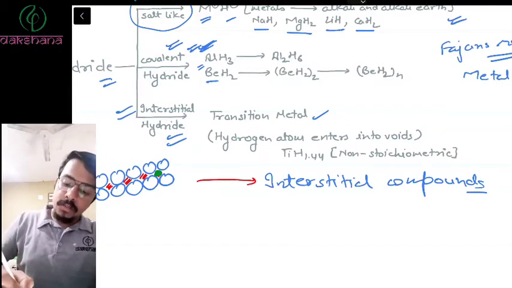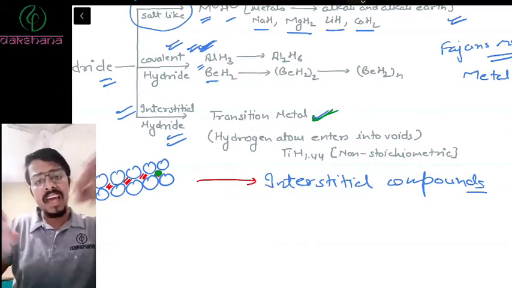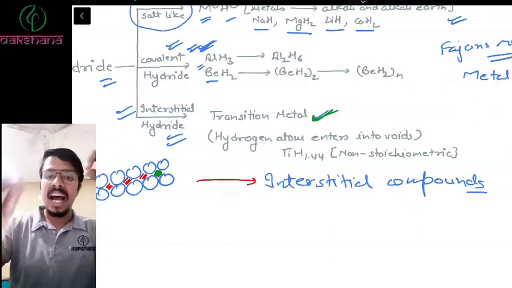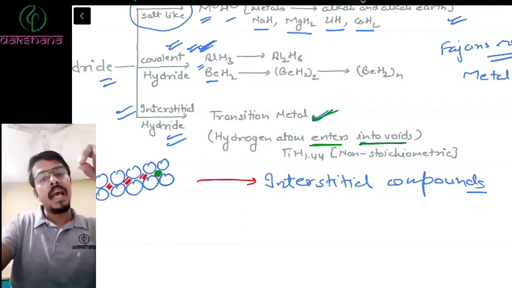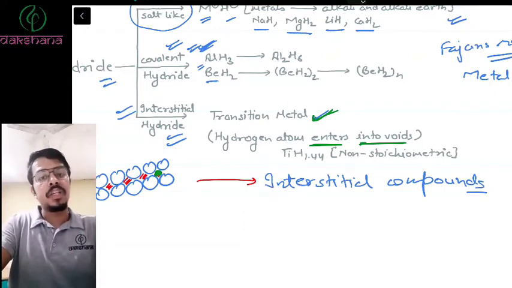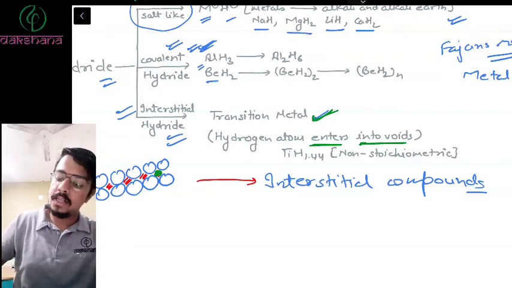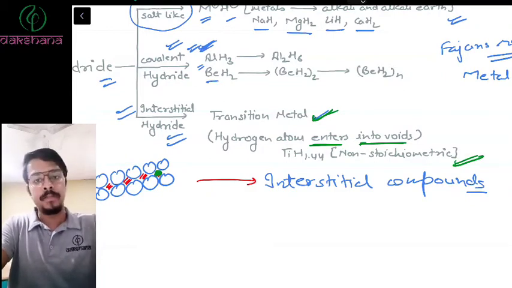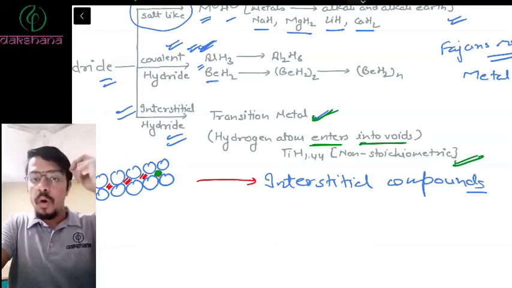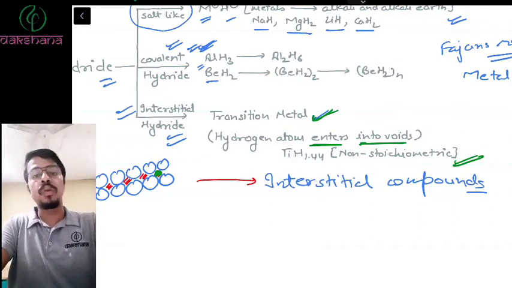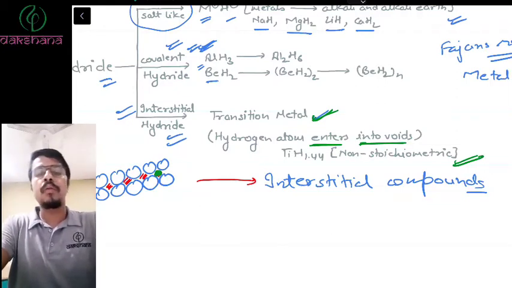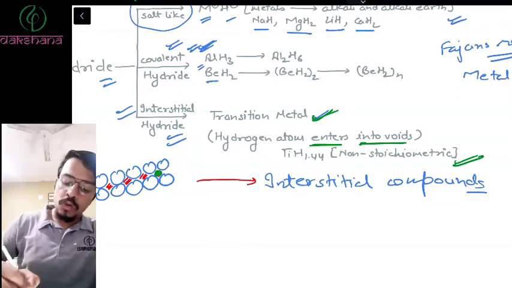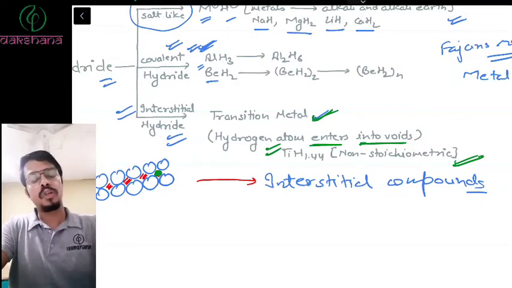Now, in transition metals, the metals will create a lot of gaps between them. And because of those gaps, the hydrogen will sit in between those voids. And therefore, they will form interstitial hydrides. Now, these interstitial hydrides are non-stoichiometric because it is not a reaction. There is no possibility that they will be in a similar ratio like 1:2, 1:3, 1:4 because it is not a reaction. It is just the number of voids and the number of hydrogen we have. So these are usually non-stoichiometric, which means different ratios and different formulas, right?